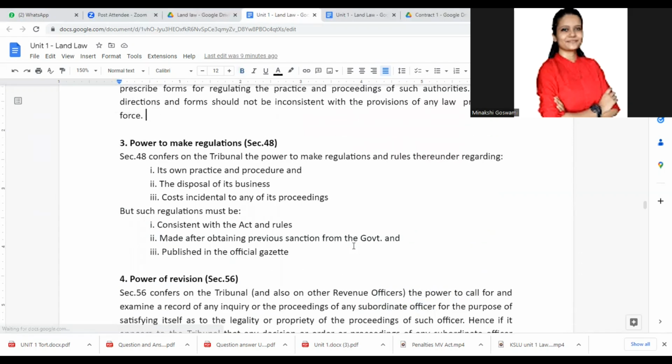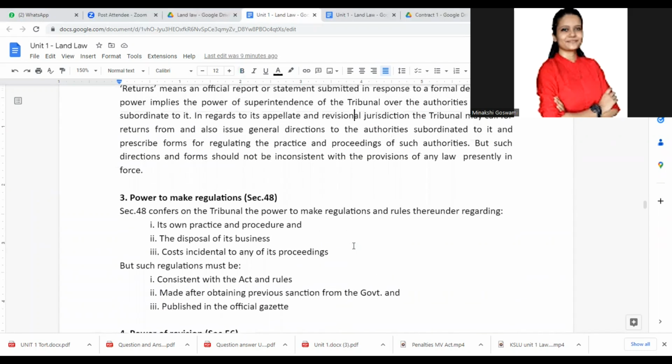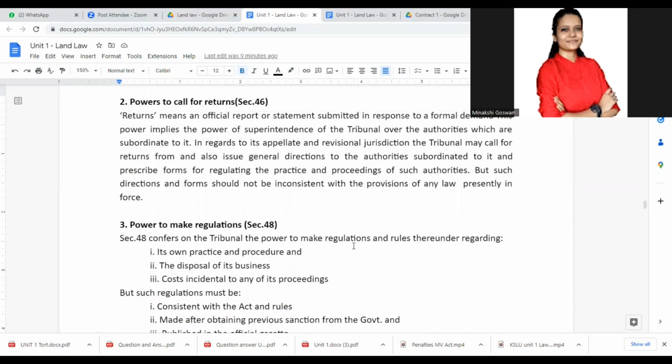Power to make regulations means that for their own functioning, whatever rules and regulations they need, they can pass them with the permission of the government by publishing in the official gazette. And power to call for returns means an official report or statement that is submitted in response to a formal demand. They would have the power of superintendence over the subordinate tribunals.